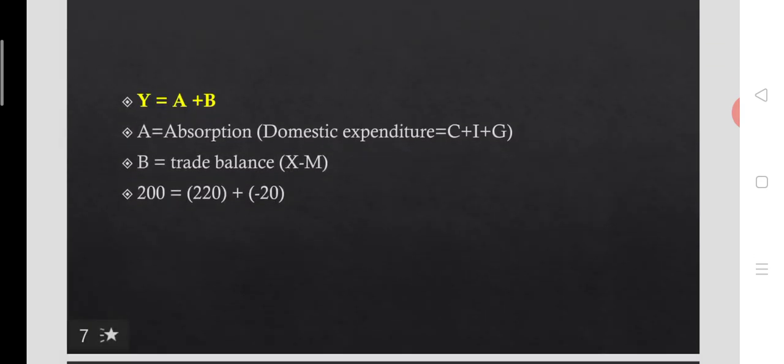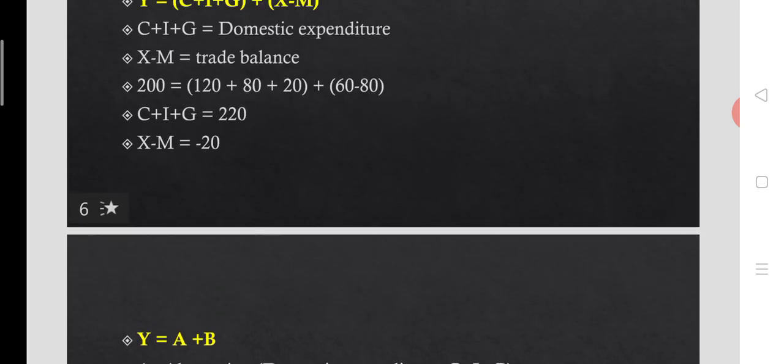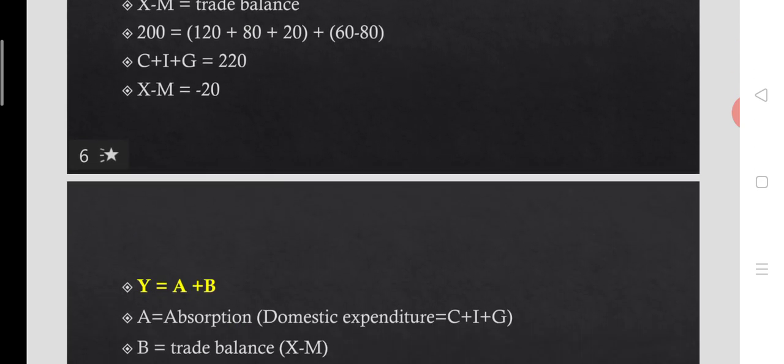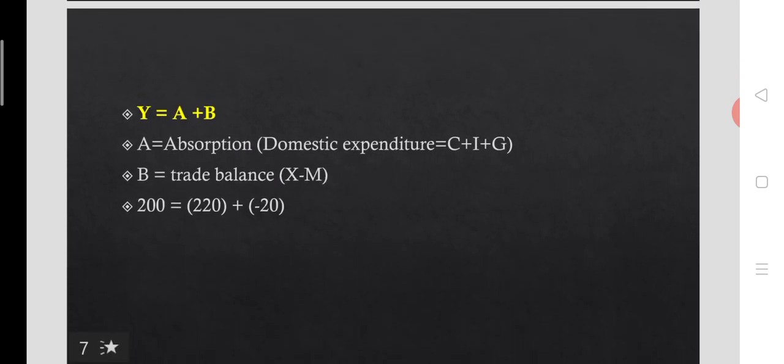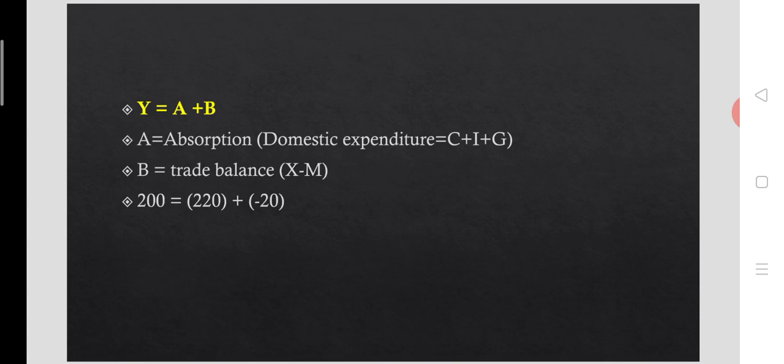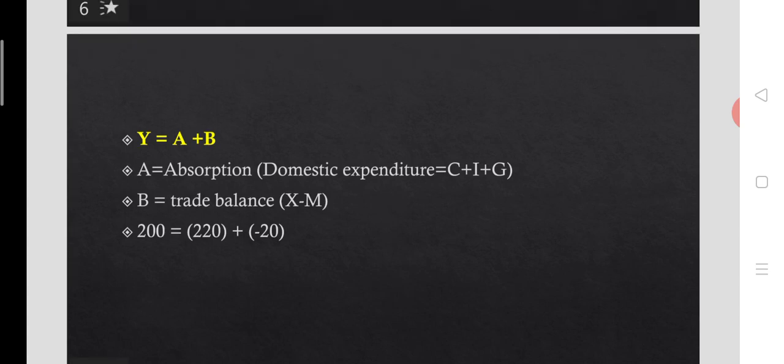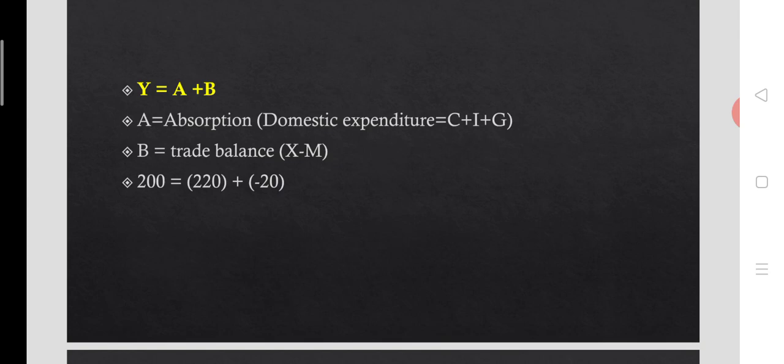And the same equation B is equal to Y minus A can also be written as Y is equal to A plus B. It is the same. A here is absorption, that is domestic expenditure. Remember, when absorption is greater than income, the trade balance could worsen after devaluation.